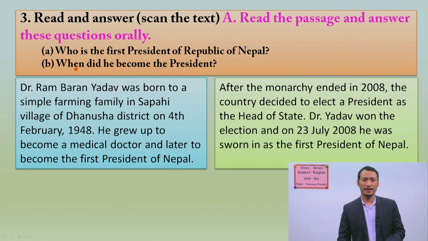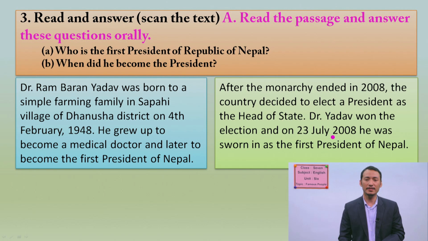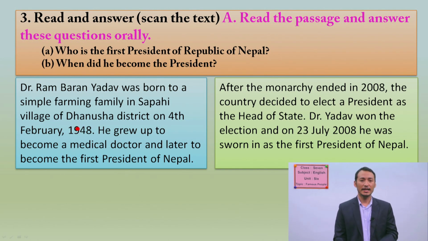Another one is, there is the when in the question. So when means the time or date. You have to look for the date quickly. Here is one date, another one, there is another date, and there is another one. You have to decide when did he become the president. Here in the first, it's not the president becoming the president.